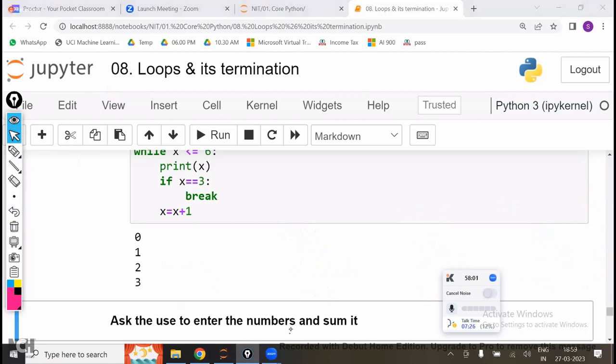Whoever has told 0, 1, 2, now it is clear for them. Instead of saying very fast 0, 1, 2, as one of the students has told 0, 1, 2, others also, relax. Already one person has told. Whether it is a correct answer or wrong answer, nothing. Since one student has given the answer and I also have written that A is equal to 0, 1, 2, others relaxed.